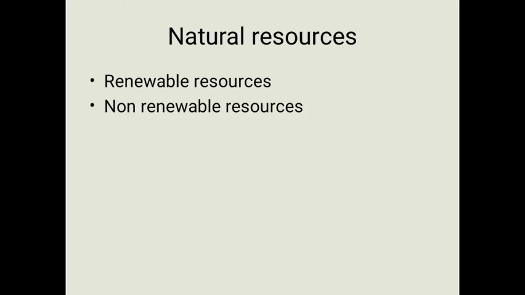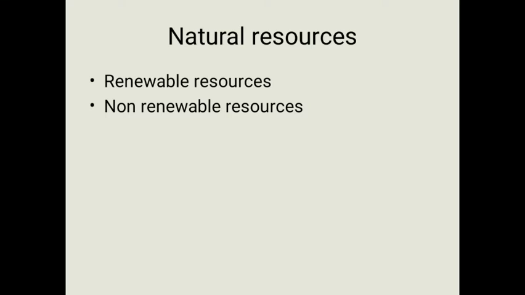The first one, renewable resources. So what are these renewable resources? The resources which are present in unlimited quantity and are not likely to be exhausted by human activities. You can use them again and again, so there is no limit for this.